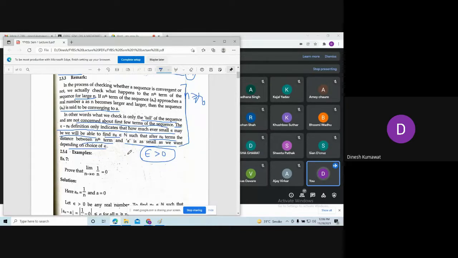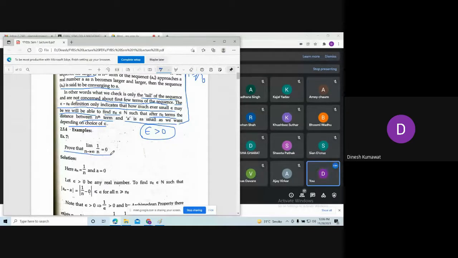Now let us apply this definition to this example, 1 by n. We already know that the limit of 1 by n approaches 0 as n approaches infinity. You need to compare it with the limit as n tends to infinity of an equals a.